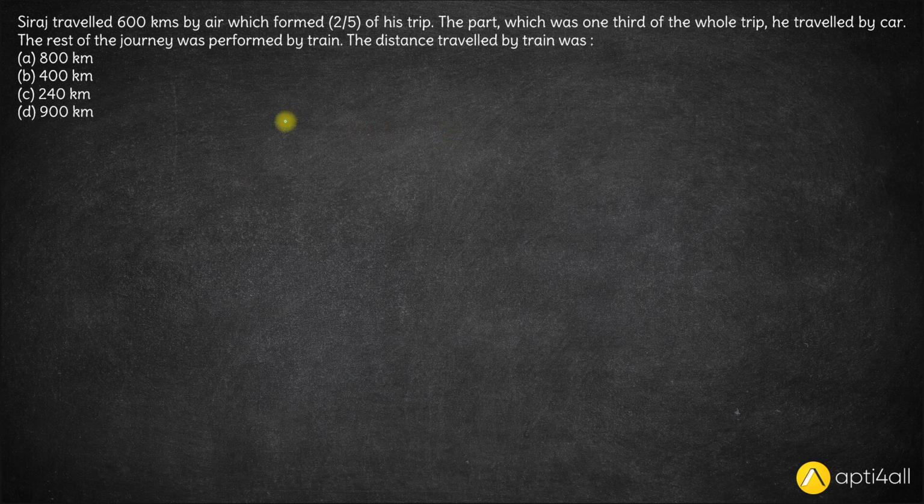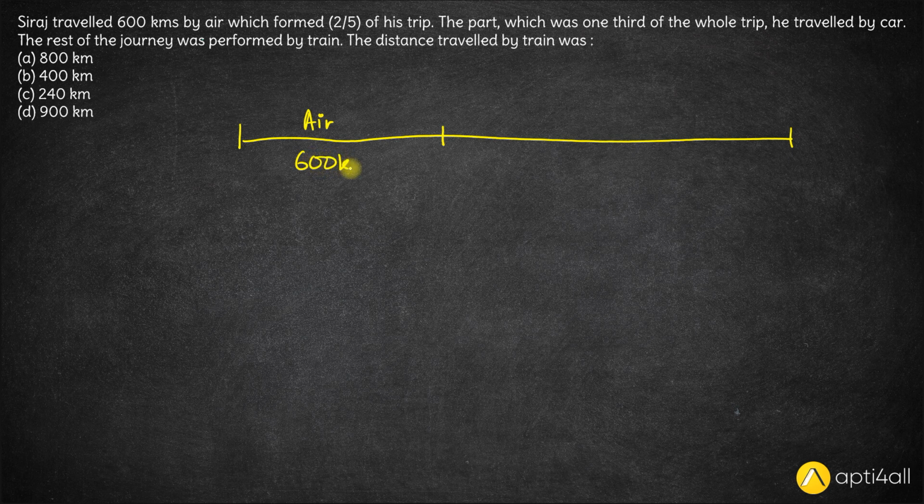Hi, here we have Siraj traveled 600 kilometers by air, which formed 2/5 of his trip. So let's say this is the entire trip of Siraj. Some of it is traveled through air, and the distance traveled is 600 kilometers. And this 600 kilometers is 2/5 of his entire trip. So 600 kilometers is 2/5 of the total distance, let's say d.